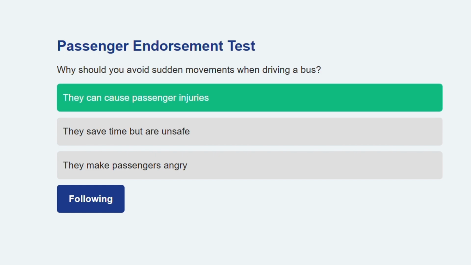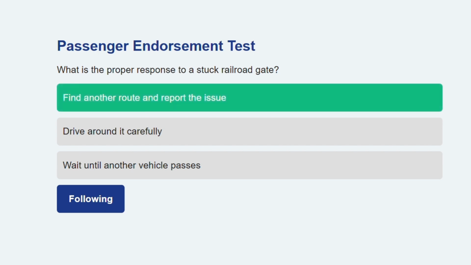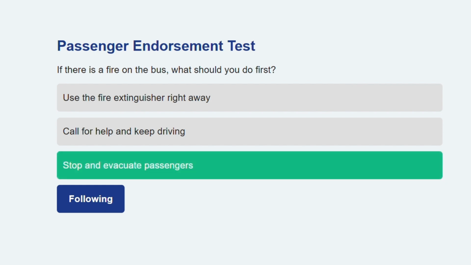Let's keep going. What is the proper response to a stuck railroad gate? Find another route and report the issue. Crossing could be fatal. Reporting helps resolve the danger. Here's another question. If there is a fire on the bus, what should you do first? Stop and evacuate passengers. Passenger safety is always the top priority.